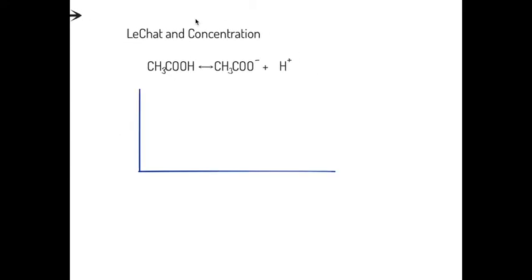For Le Chatelier's principle and concentration, let's look at a specific example. The ionization of acetic acid, the covalent acetic acid becoming ions, happens, but it's unfavorable. The majority of this process will remain as reactant. Very few products are formed. Consequently, our equilibrium graph tends to look a little bit like that, where not a whole lot is happening. I'll make that a little bit darker for you. We end up having a little bit forming, but then it levels off pretty quick. Likewise, a little bit of product forms, but it levels off pretty quick.